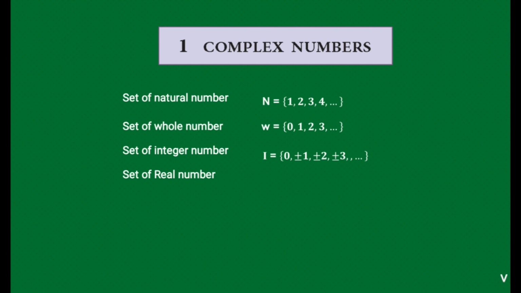Here we see the definition of a rational number, which is of the form P by Q. We write the set as the set of those x such that x equals P by Q, where P, Q belong to I, and Q not equal to 0, because we know one concept: any number upon 0 is not defined, but 0 upon any number is 0.